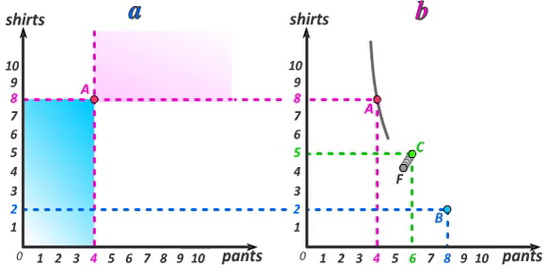We can imagine finding lots of bundle Fs by moving in different directions to the southwest from bundle C, and we can imagine doing it again from other bundles C that are weighted averages between A and B rather than the strict average between A and B. As we do this, we're plotting out all the bundles that the consumer is indifferent between relative to bundle A. In other words, we've just plotted out the indifference curve for this consumer relative to bundle A. This represents all the bundles for the consumer that are just as good as bundle A.